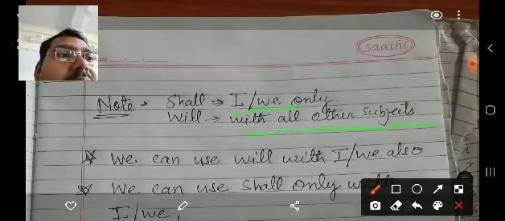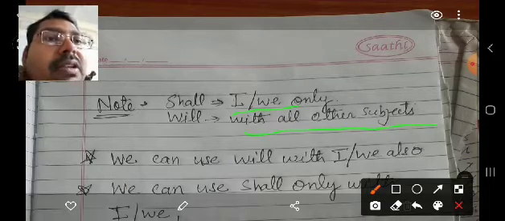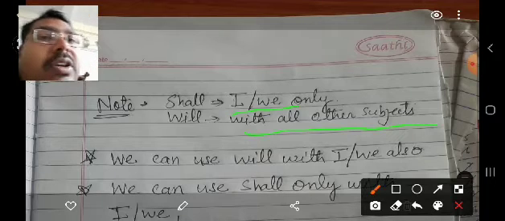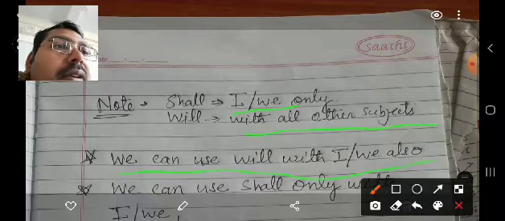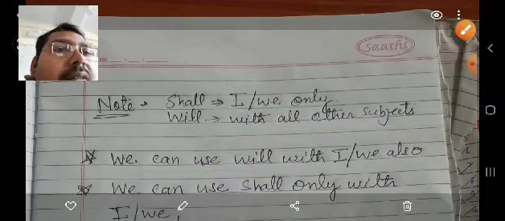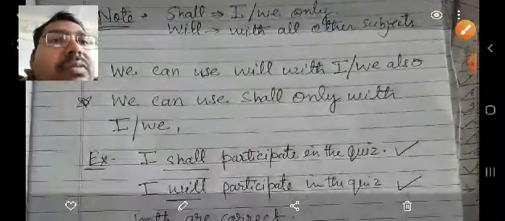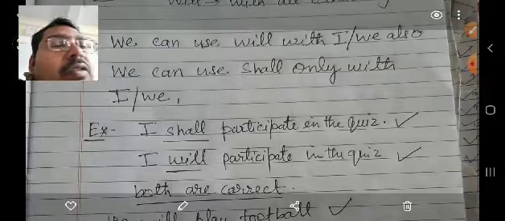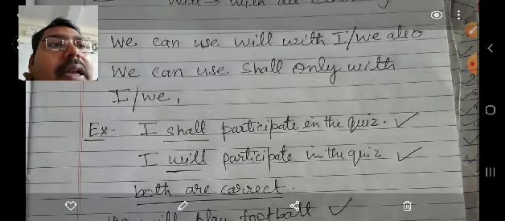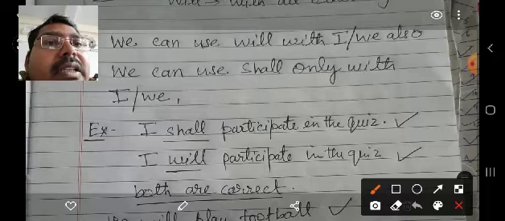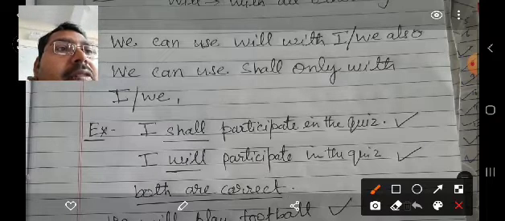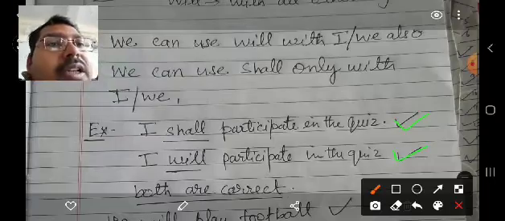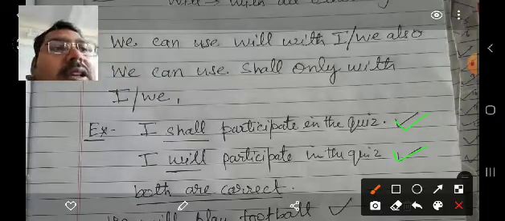And here it is mentioned that we can use will with I and we also. With an example I would like to show you. Like, I shall participate in the quiz, and alternatively we can say I will participate in the quiz, and both are correct. You can use shall also, you can use will also.